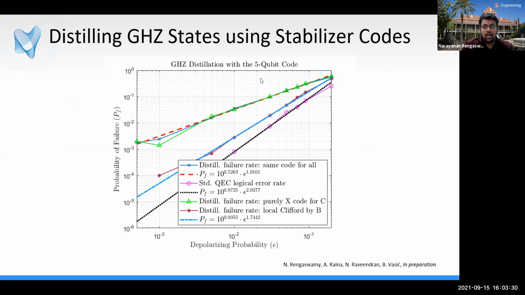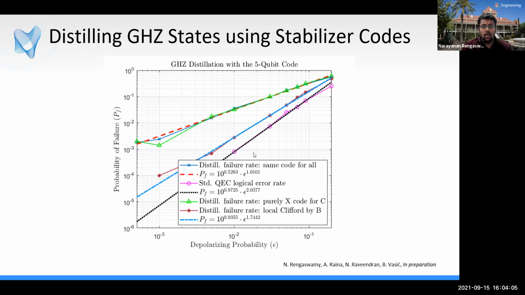Now, let's consider the standard 5 qubit code on the standard depolarizing channel. So the standard quantum error correction, no distillation. This produces the Singleton-like curve, which has an exponent of 2, which basically means the curve scales as epsilon squared, where epsilon is the depolarizing probability. Now, if you come to this protocol, if no Clifford is done, or if Alice does the Clifford, you get these top curves, which have an exponent of 1. Whereas if Bob does the Clifford, the exponent improves from 1 to 1.74, which is closer to 2. So going forward for larger codes, it is always better for Bob to perform the Clifford operation.